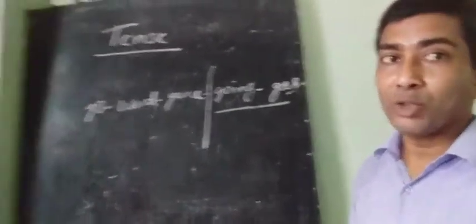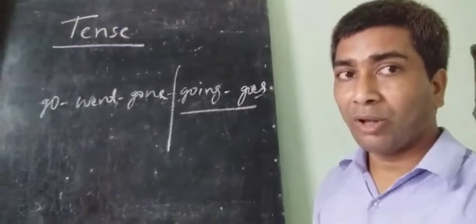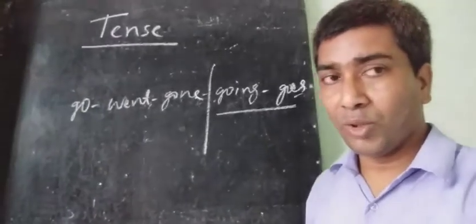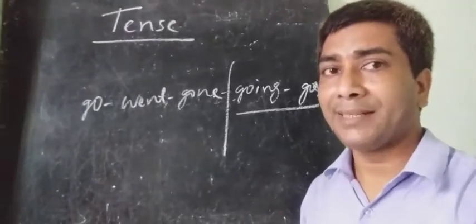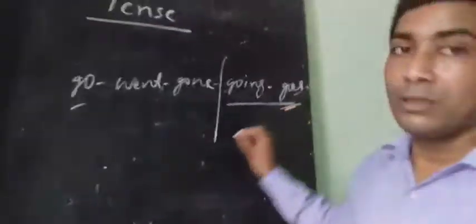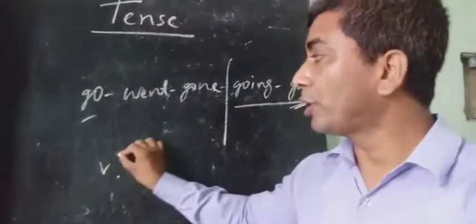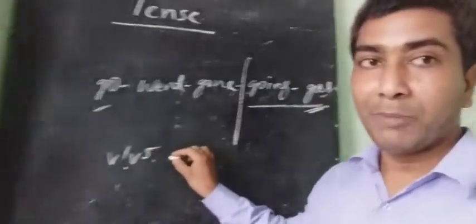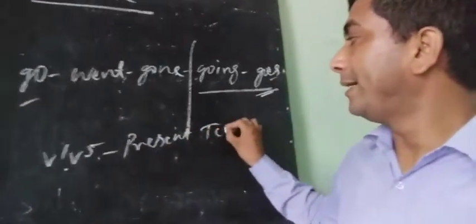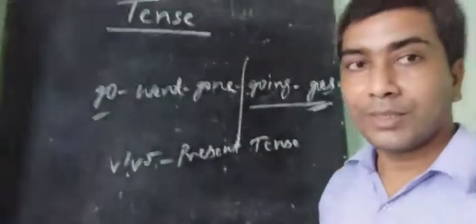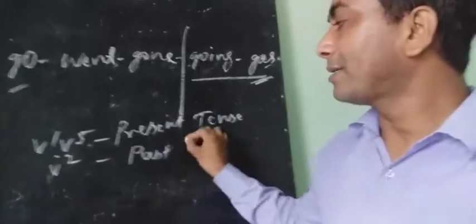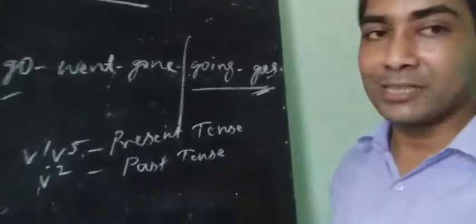So first you must know the verb. If you want to learn tense, first of all you must know the verb. If you know about the verb, you can easily understand tense. You must remember that V1, V5 is equal to present. In short, V1, V5 means present tense. V2 indicates past tense, that is, past time.